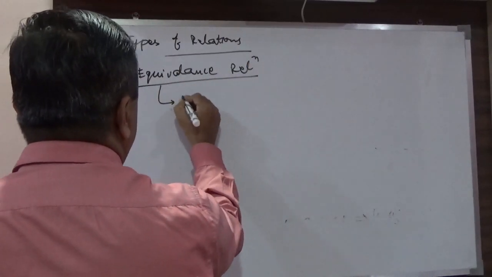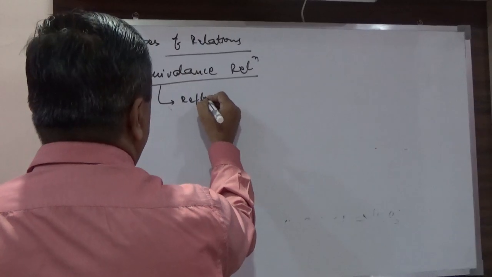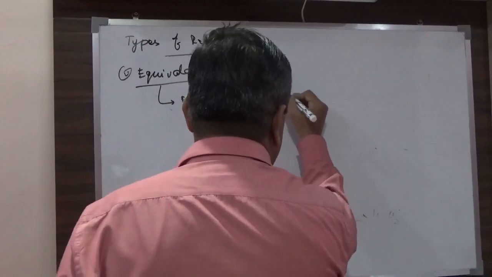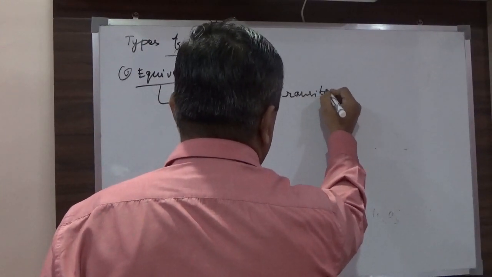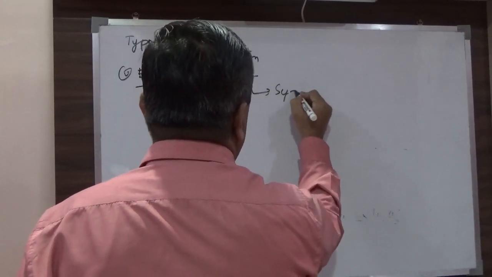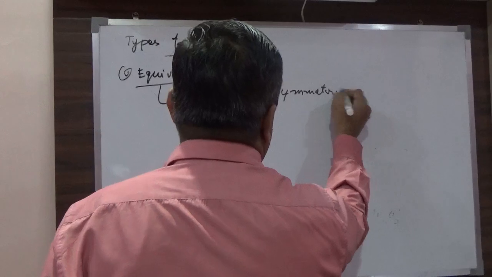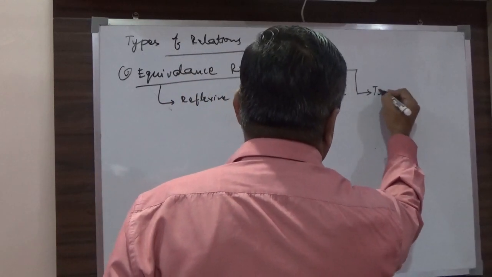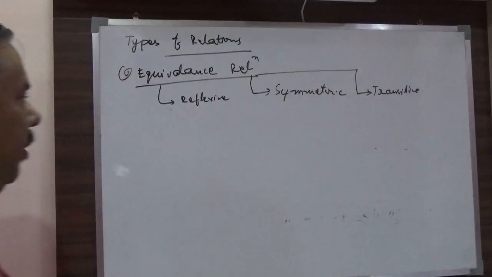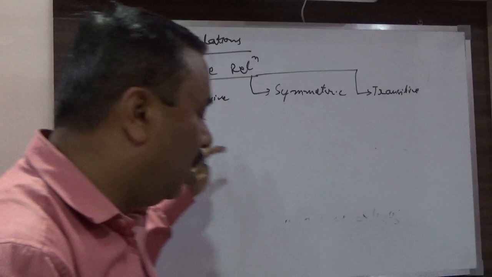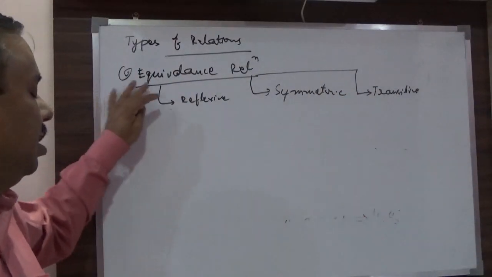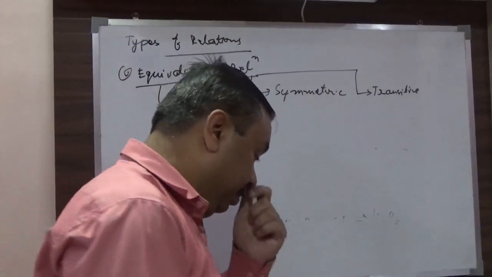It means it is reflexive, and it is symmetric, sorry, first I should write symmetric, and it is transitive also. If the relation is satisfying all these three, then it is called the equivalence relation.